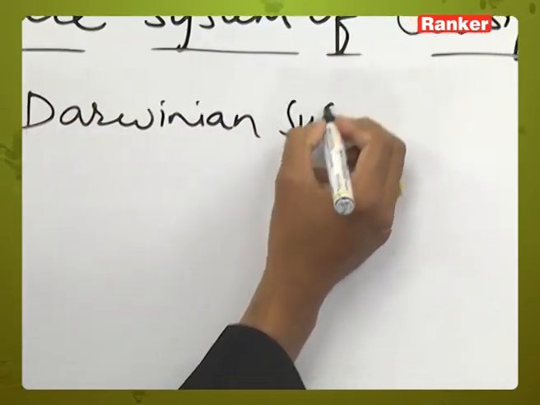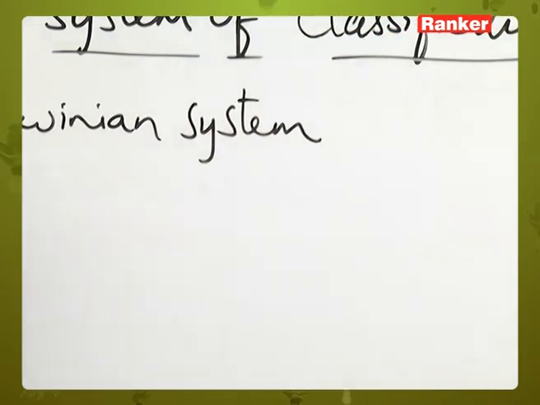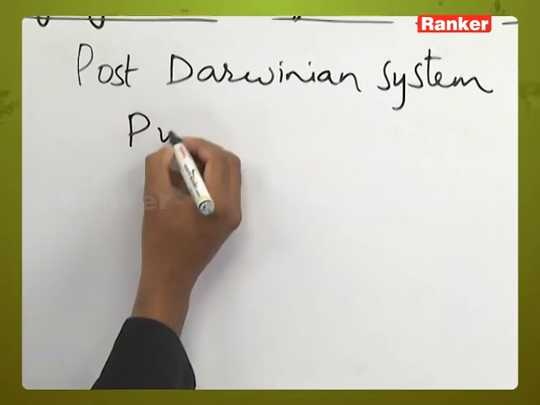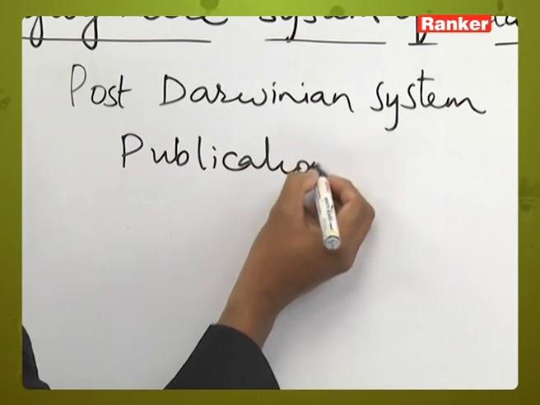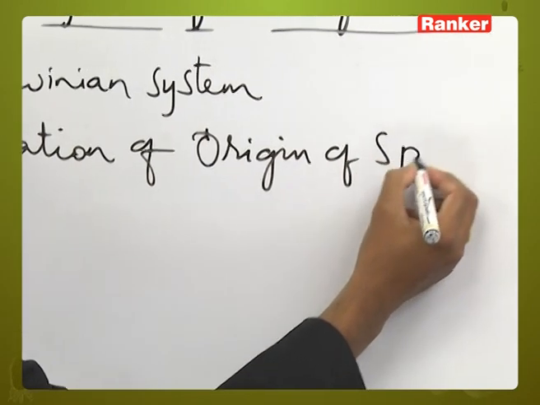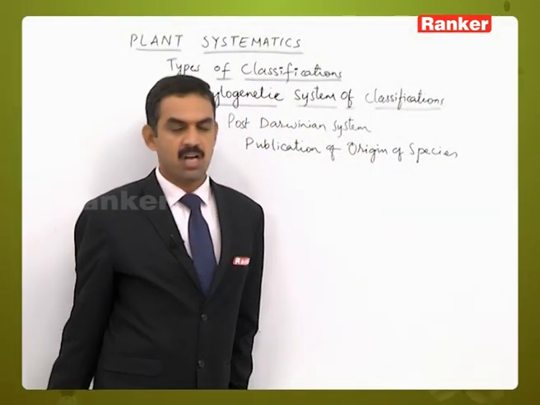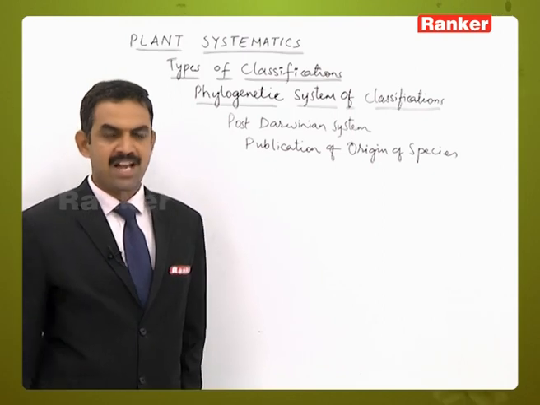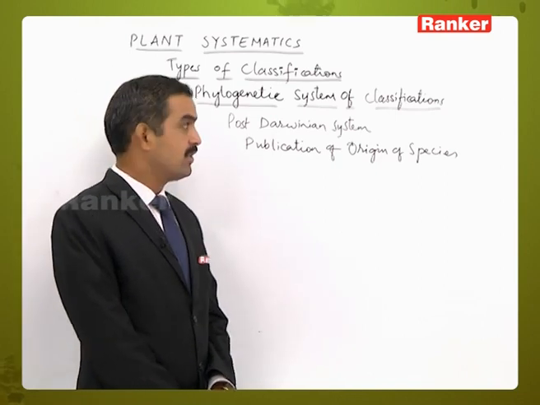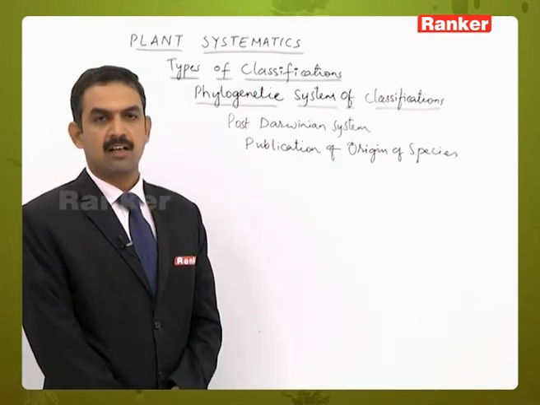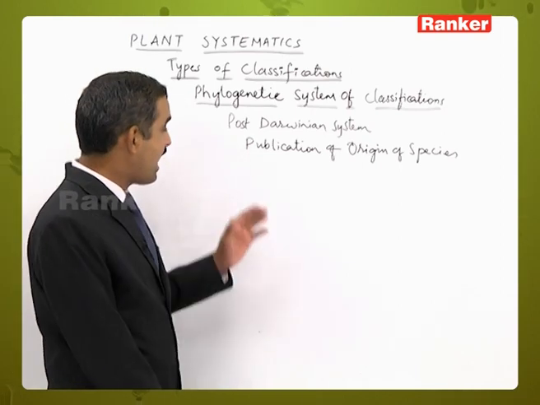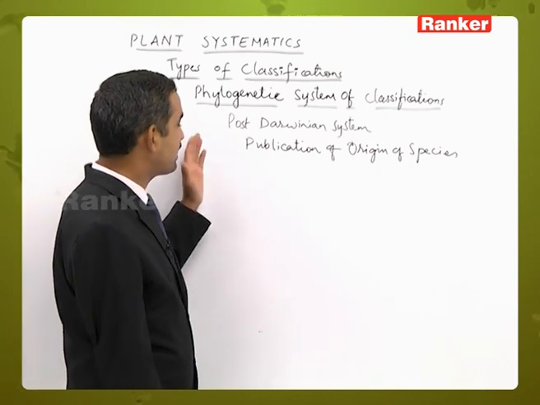Why it is called a post-Darwinian system of classification: these systems were given after the publication of Origin of Species by Darwin. And we know that Darwin had proposed the natural theory of evolution. So after the proposal of that theory, these phylogenetic systems have been given. That's why we call them post-Darwinian systems of classification.